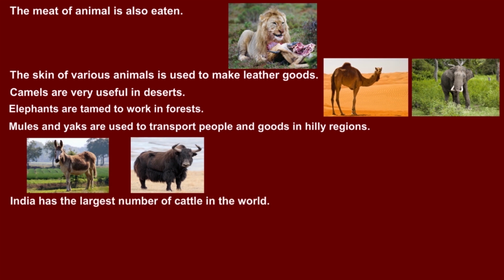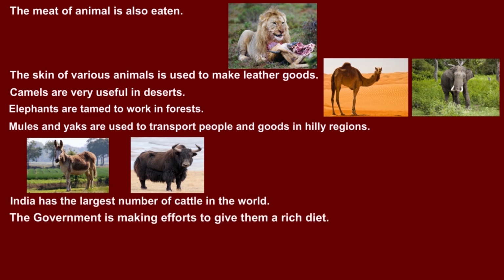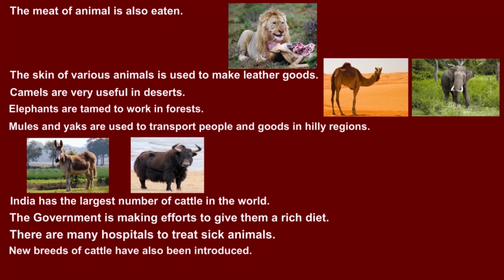India has the largest number of cattle in the world. The government is making efforts to give them a rich diet. There are many hospitals to treat sick animals. New breeds of cattle have also been introduced. All this has led to an increase in milk production.